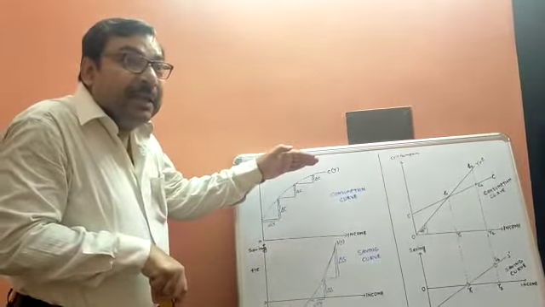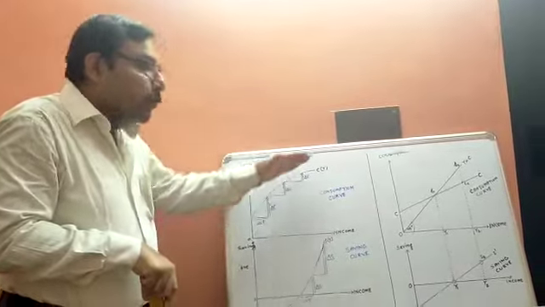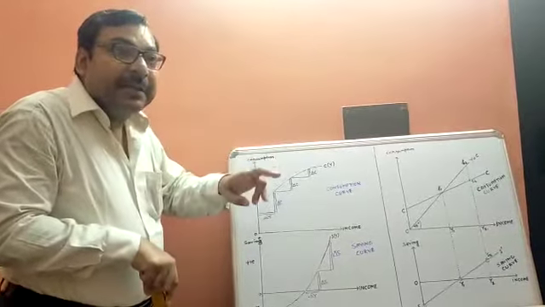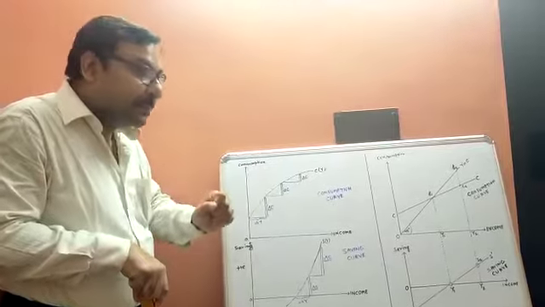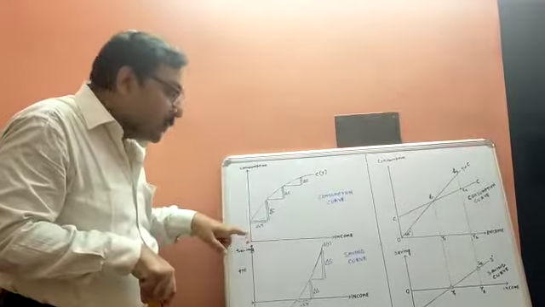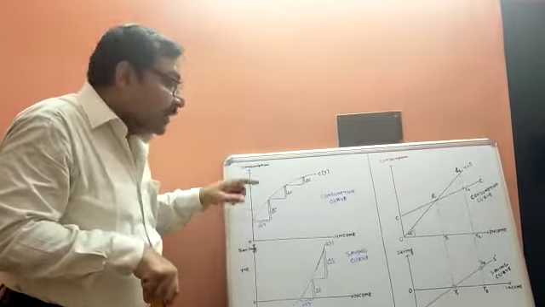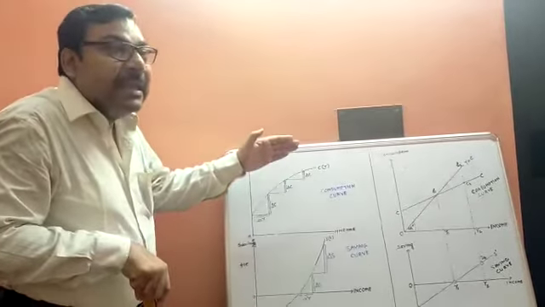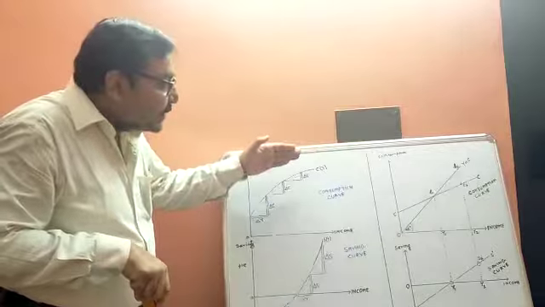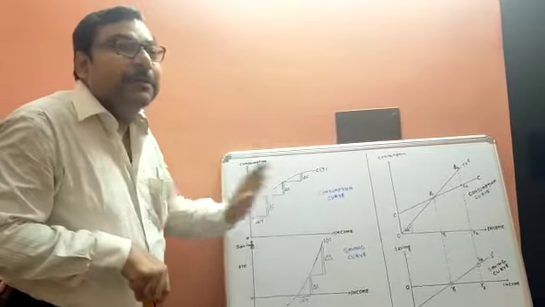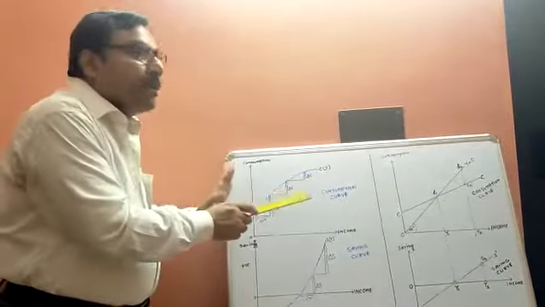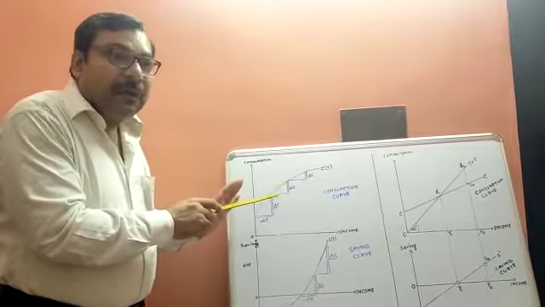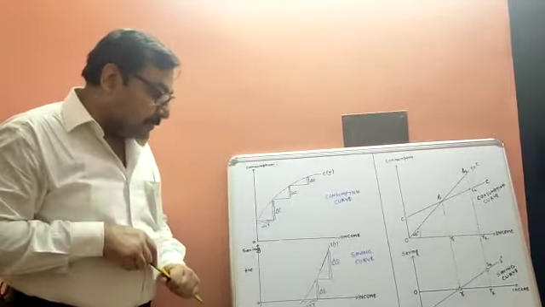So these are the three things to note. First, it is upward moving: a direct relation between income and consumption. Second, it never becomes zero, so it starts with an intercept. Third, when increasing, it increases at a decreasing rate, so the curve is concave downward. This is all about the consumption curve or consumption function.